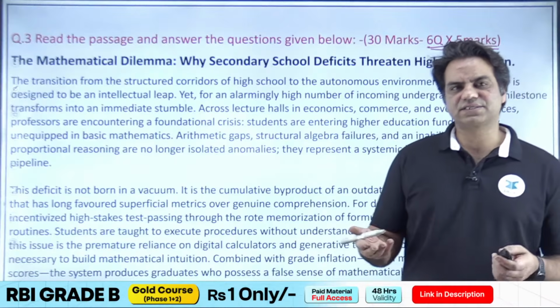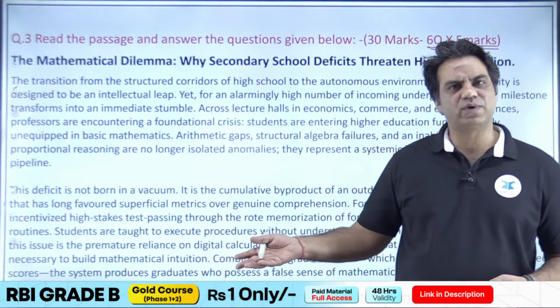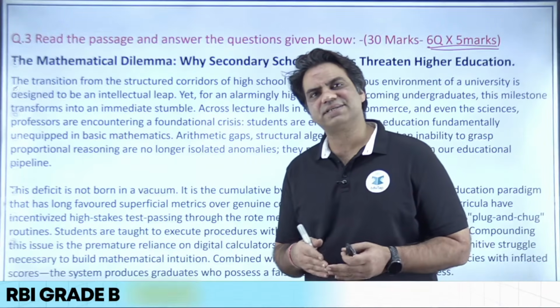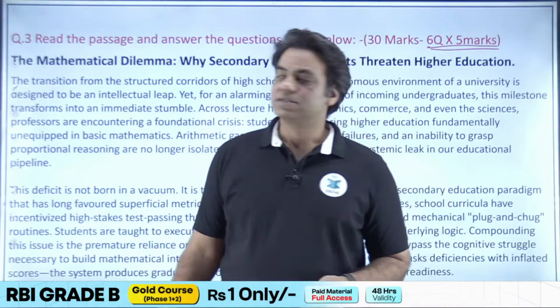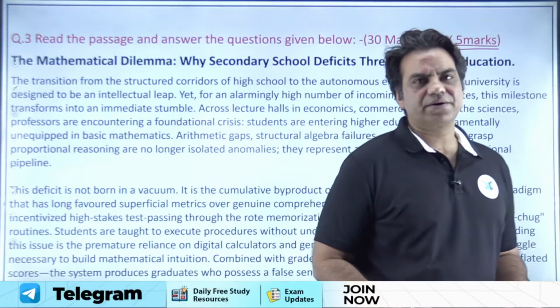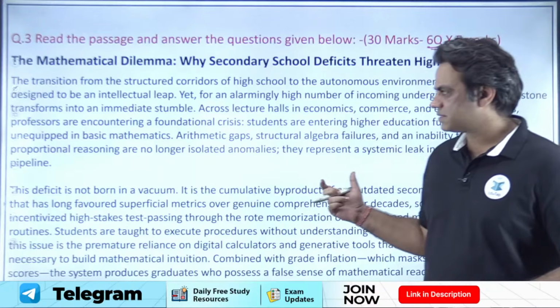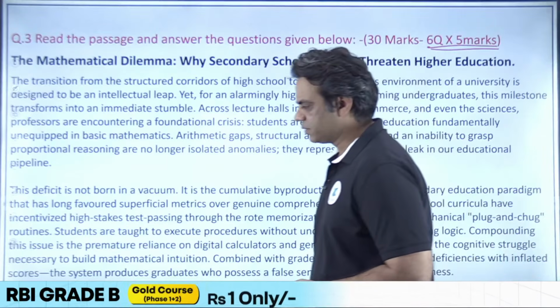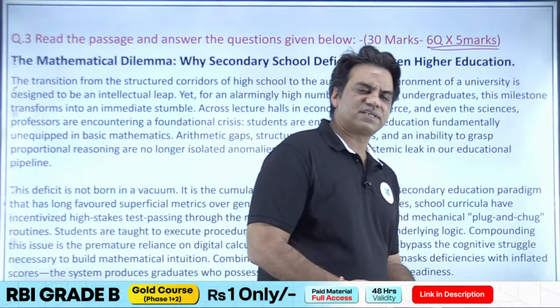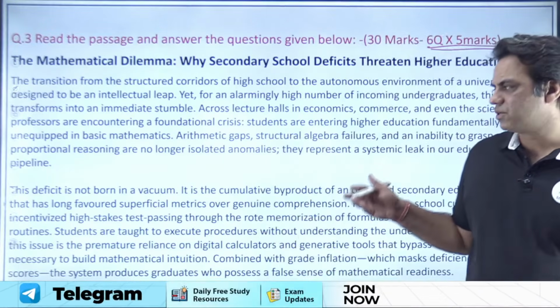And we see that this is competition, right? You've just cleared phase 1, right? So there is always quants, reasoning, English. So quantitative aptitude is an integral part of your selection process. So this passage was about that, the mathematical dilemma. I mean, Indians are not very good at mathematics, and this is what leads to poor outcomes in your selection process, in your graduation, in your higher schools.